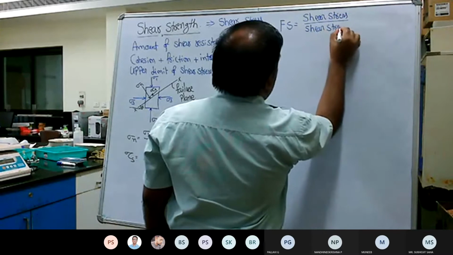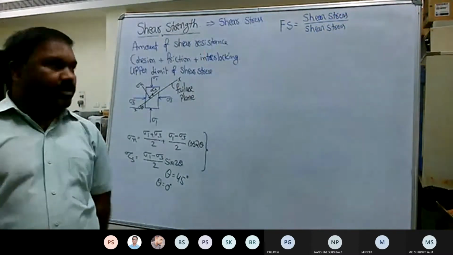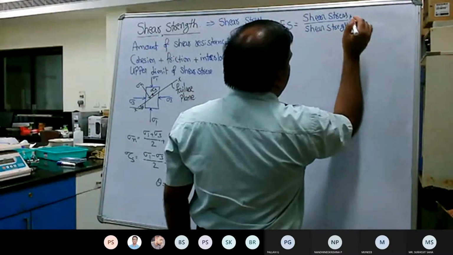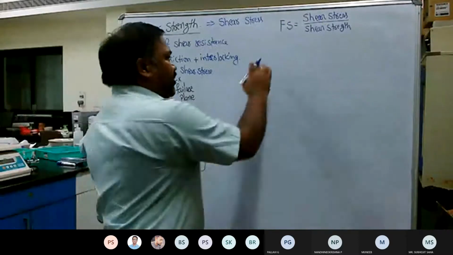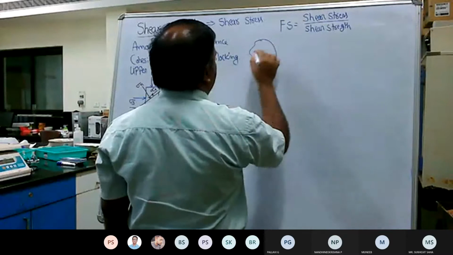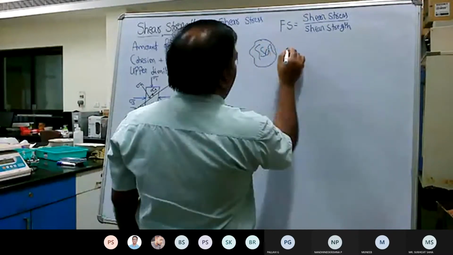Let us try to understand the fundamental difference between shear stress and shear strength, and how to determine them. First, we have taken a simple soil mass. Everybody knows that tau, that is the shear strength, is because of two components: cohesion plus the normal component.